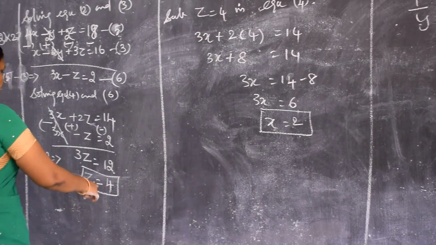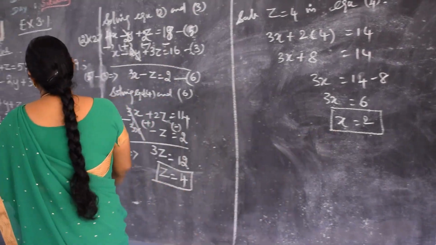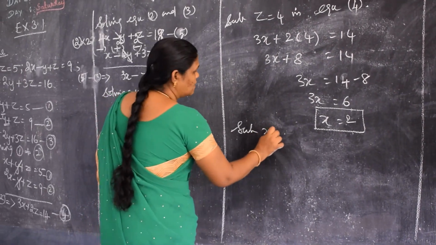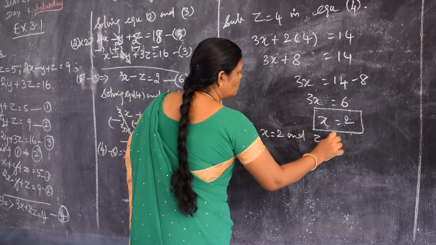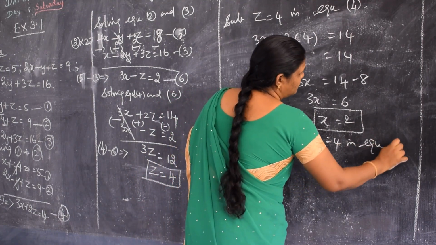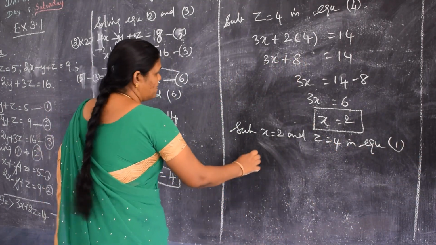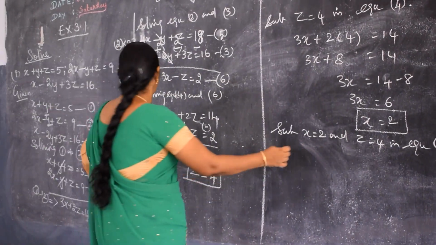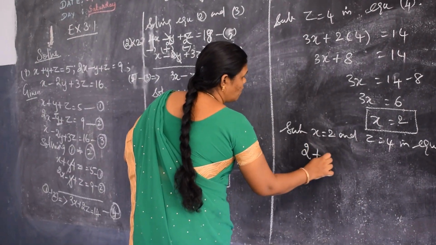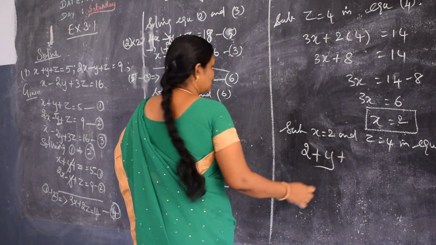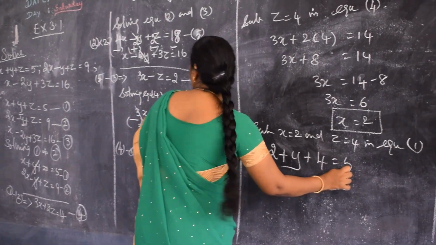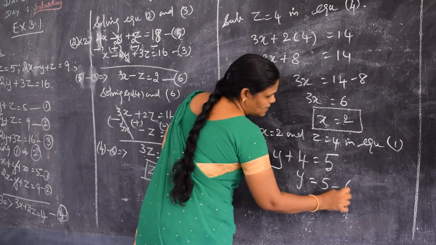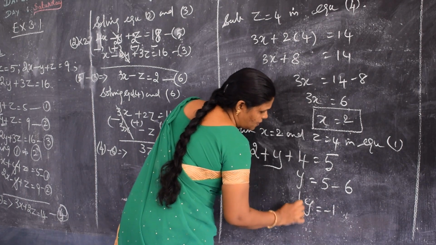Now we found the value of z and the value of x. Now we have to find out only the value of y. So substitute x is equal to 2 and z is equal to 4 in equation number 1. Equation 1 is what? x plus y plus z is equal to 5. So in the place of x I put 2, y we don't know, plus z is 4 is equal to 5. So y is equal to 5 minus 6. y is equal to minus 1.